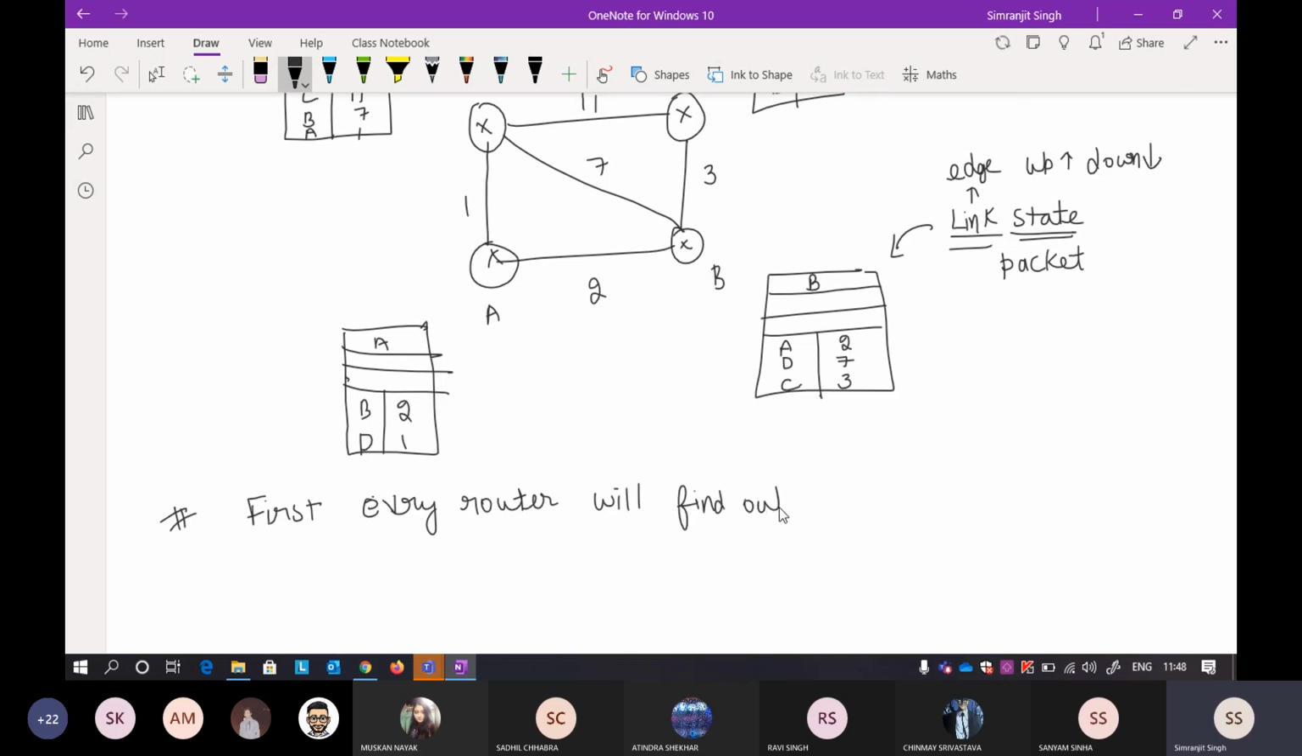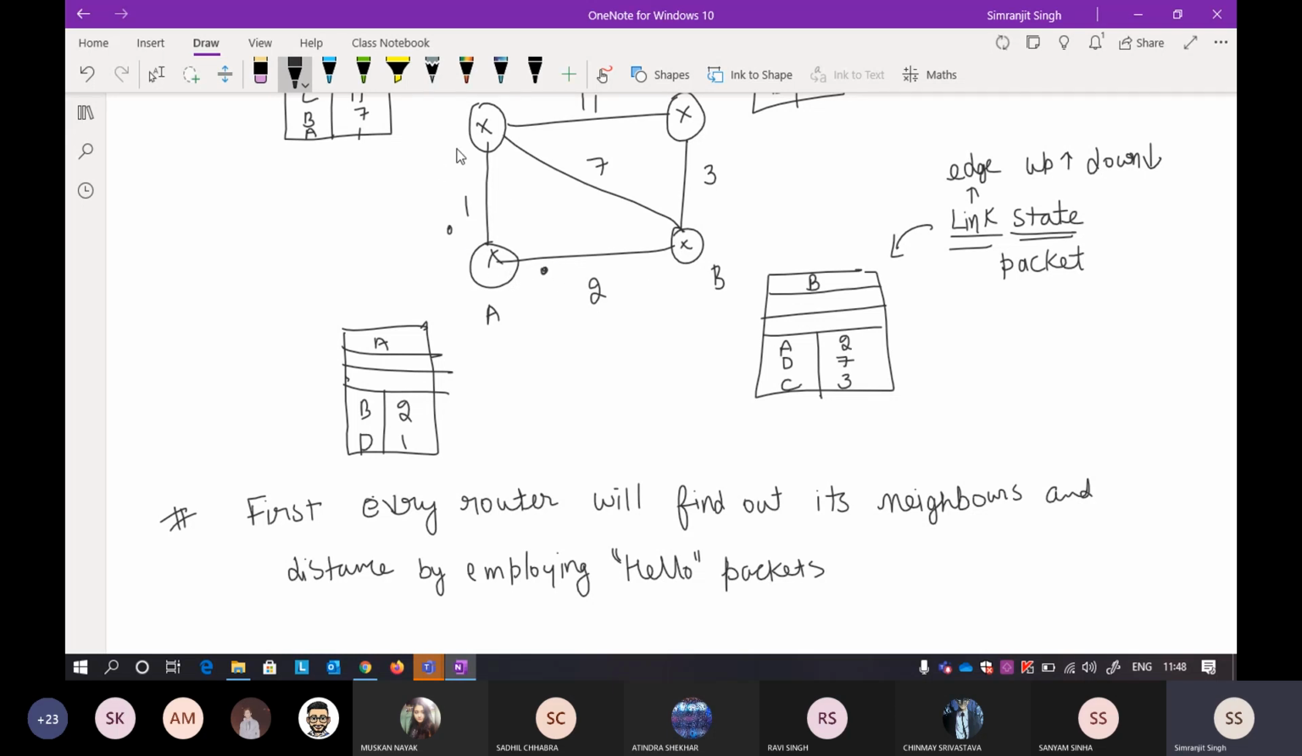So in LSR also, first every router will find out its neighbor. By the terms of flooding, I meant to say this one. About its neighbor, and I'll also say the distance. The distance will also be known by employing something called a hello packet. Hello packets are just packets that are flooded on every link. Suppose you are standing at A, you will send a packet from here and here. Whatever node or edge you are connected to, you will send a hello packet to all of the nodes that A is connected to.